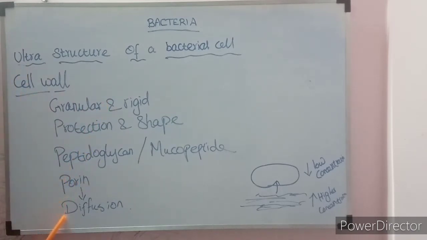So this is very important. The characteristic features of the cell wall: it is granular and rigid. It provides protection and shape to the cell. It is made up of peptidoglycan or mucopeptide. The most abundant polypeptide is porin, which helps in the diffusion of molecules.